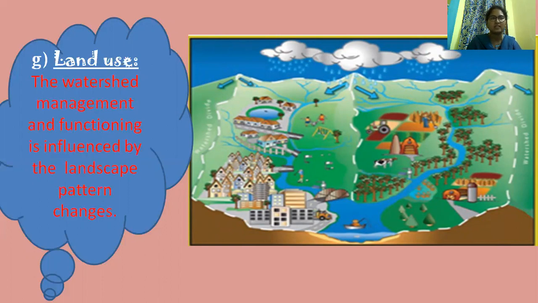Another characteristic is human activities. Human activities also directly influence the watershed. That includes excessive groundwater use, intensive irrigation practices and neglect of surface water discharge, which can increase or decrease the water table, because hydrological processes like infiltration, groundwater recharge, base flow and runoff are altered. So these are the human activities.